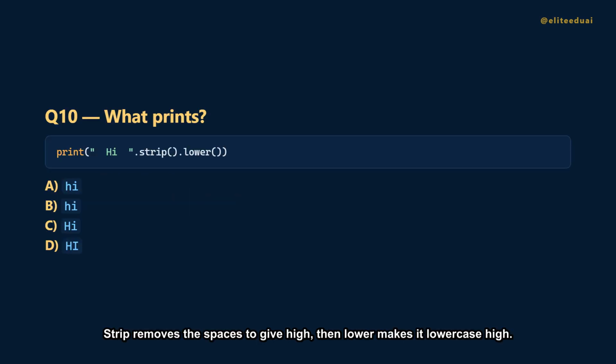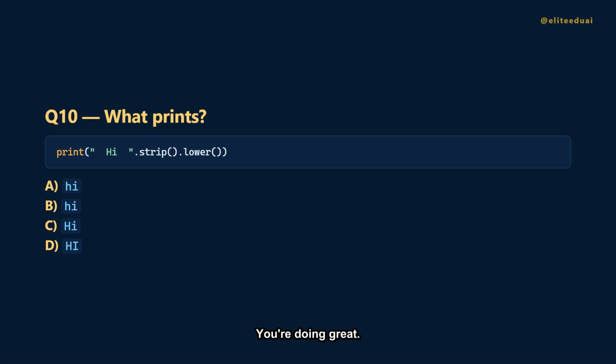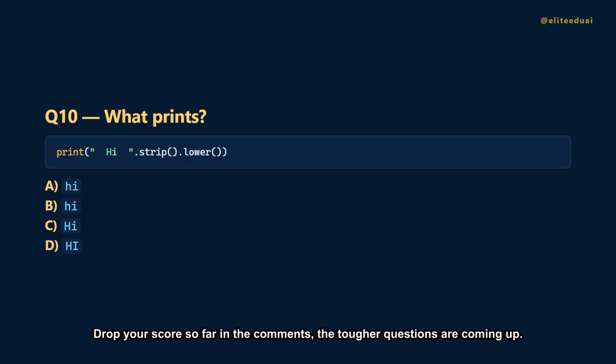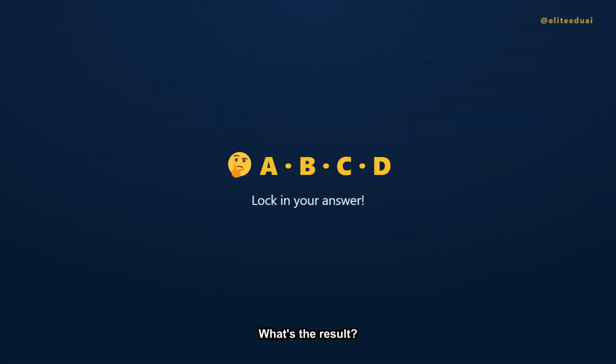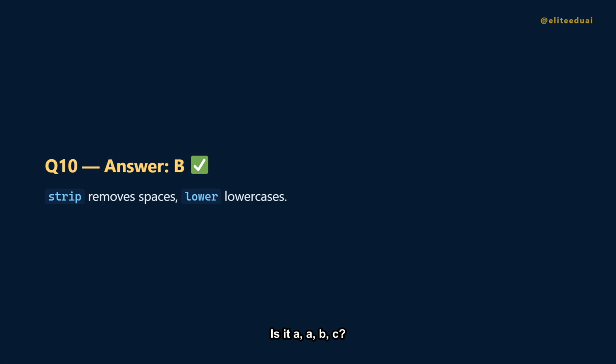Question 10. We strip the spaces, then lowercase. What's the final result? Is it A, with spaces? B, high? C, high? Or D, HI? The answer is B, high. Strip removes the spaces to give high, then lower makes it lowercase high.